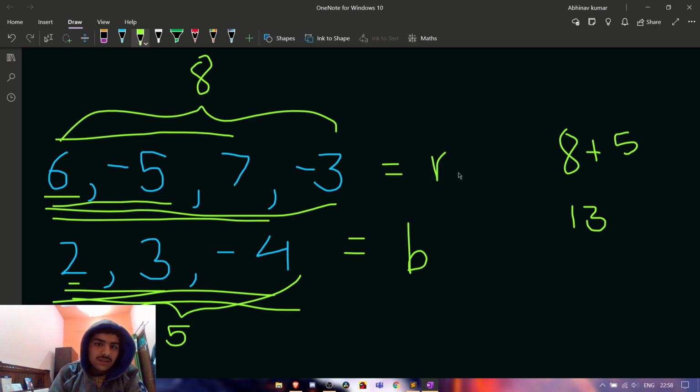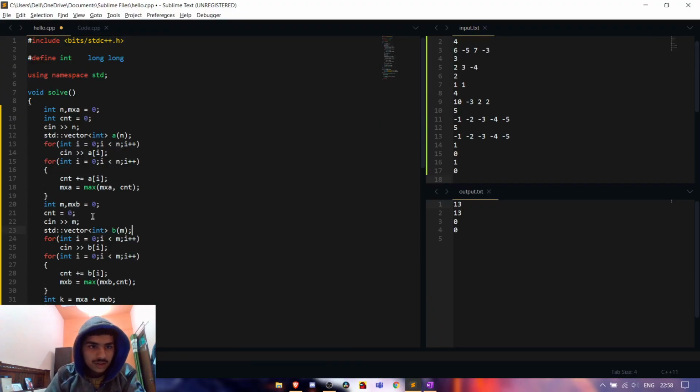The logic is that we calculate the maximum prefix sum of both the arrays, add them, and print the answer. Let me show you the code for this problem. Here is the code. We are taking max a as the maximum prefix sum, and count as the number through which we will calculate the prefix sum.